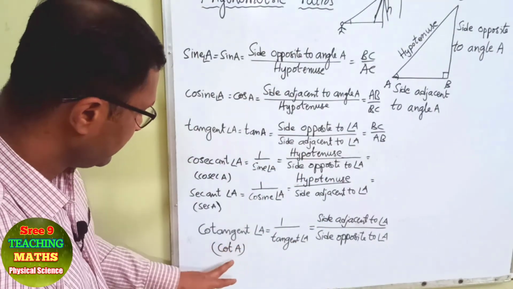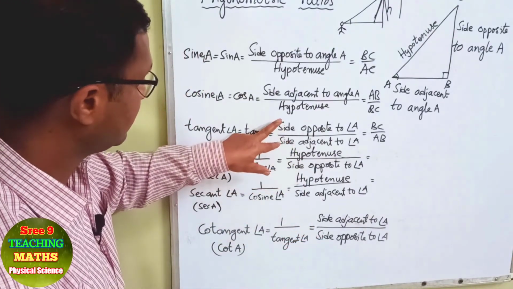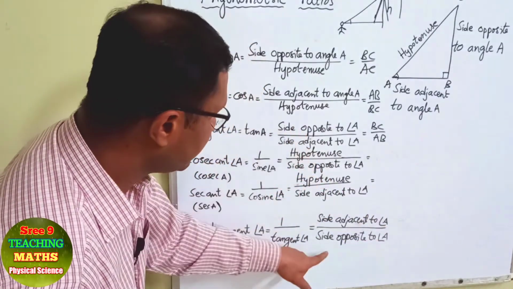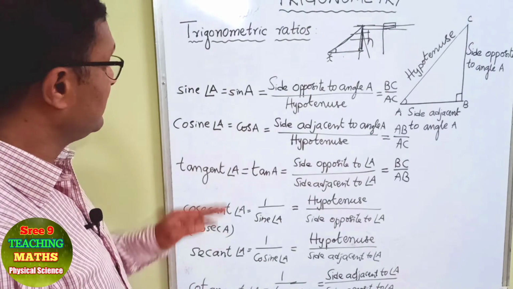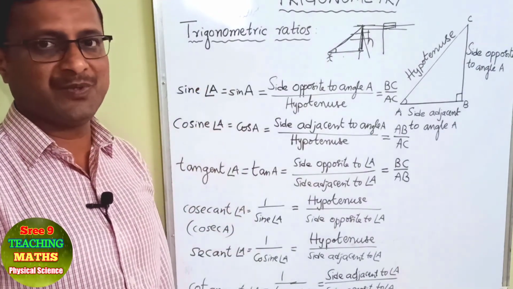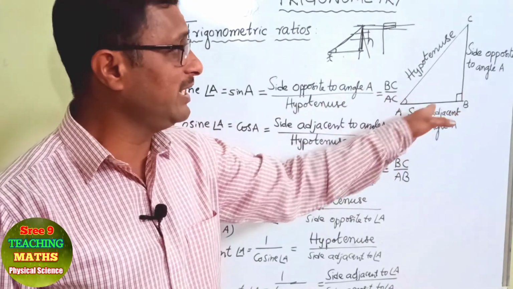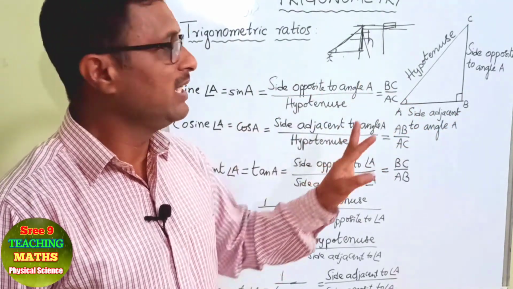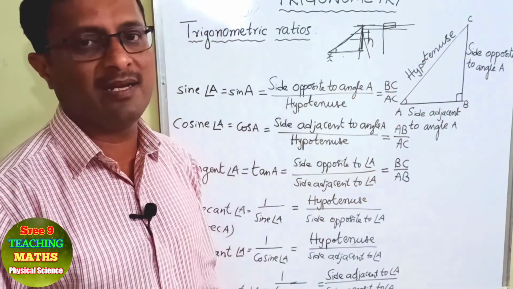So cotangent, cot A, of angle A is equal to 1 by tangent of angle A, so that is the reciprocal: side adjacent to angle A by side opposite to angle A. These are the 6 trigonometric ratios which are obtained from a right angle triangle by knowing the sides with reference to an angle we have chosen. If we choose the other angle, then the names of the sides will be different.